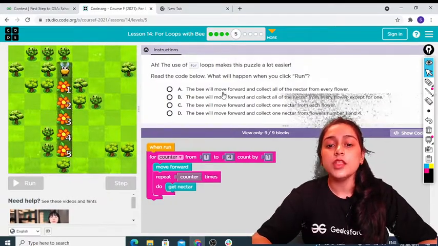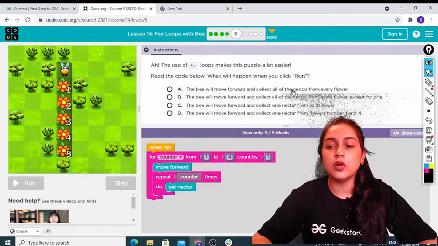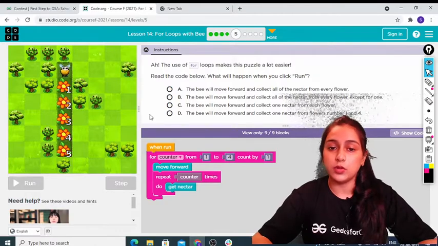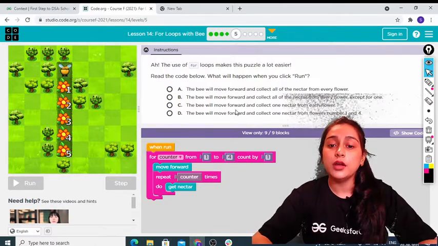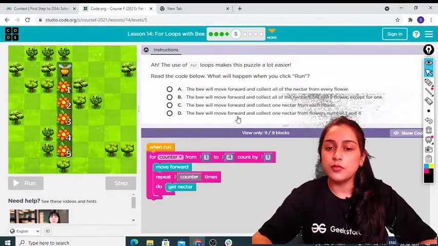Okay, the bee will move forward and collect all of the nectar from every flower. The bee will move forward and collect all of the nectar from every flower except one. The bee will move forward and collect one nectar from each flower. The bee will move forward and collect one nectar from flower number 1 to 4.